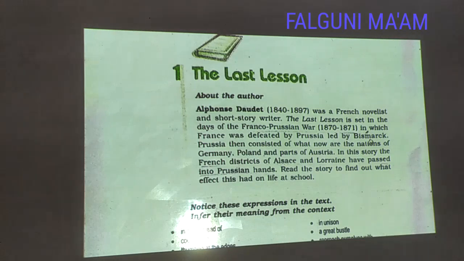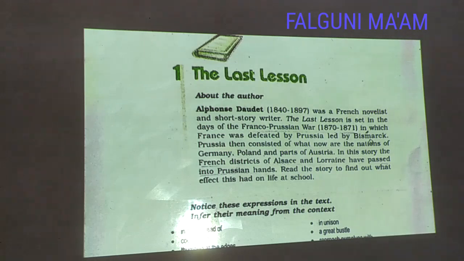But let's start. The background of this lesson depends on the Franco-Prussian War, which was happening during 1870 and 1871. So in this war, France was defeated by Prussia and the Prussian army was led by Bismarck.